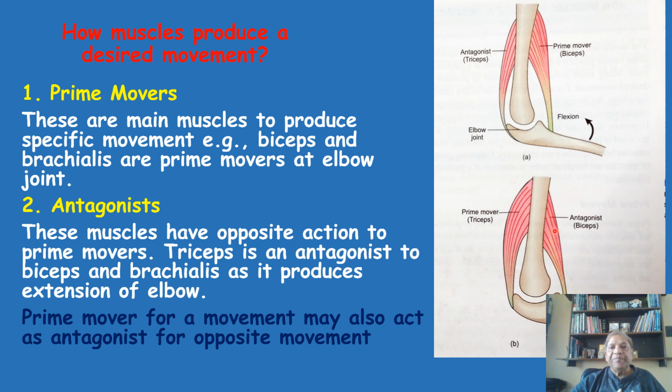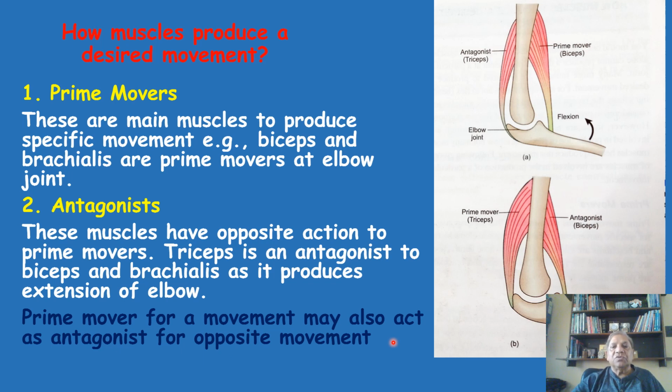So the role of the prime mover and antagonist keeps on changing with the opposite movement. Thus the prime mover for a movement may also act as antagonist for the opposite movement. I hope that you have understood which are prime mover muscles and which are antagonist muscles, and how their role changes with the change of the opposite movements.